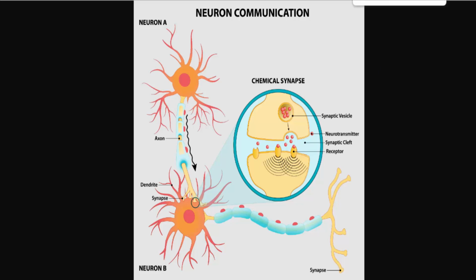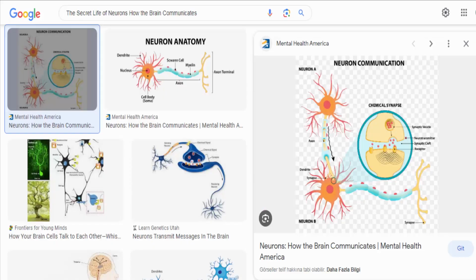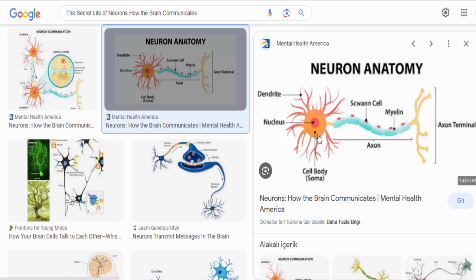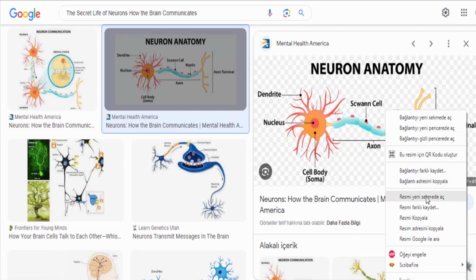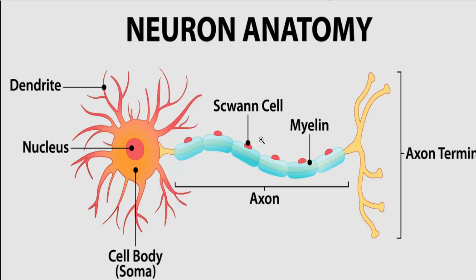When a neuron receives a stimulus or input, it generates an electrical signal called an action potential. This electrical signal travels along the neuron's axon, a long, slender projection that extends from the cell body. The axon of one neuron is connected to the dendrites of other neurons through tiny gaps called synapses.